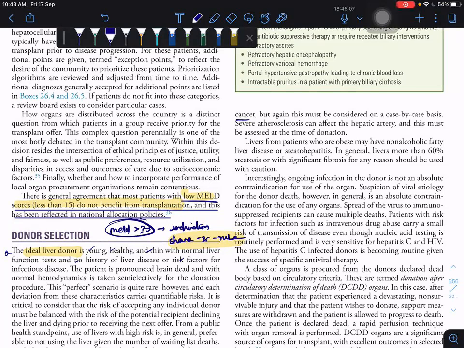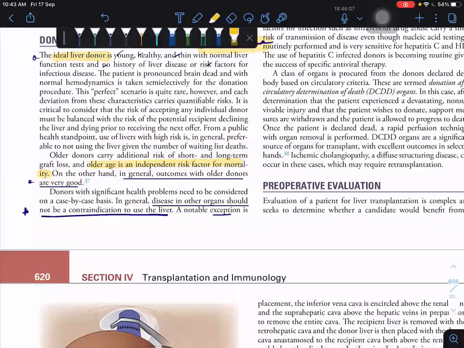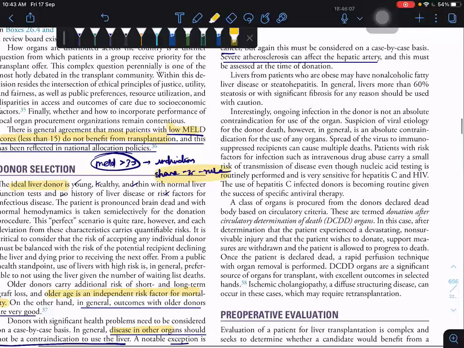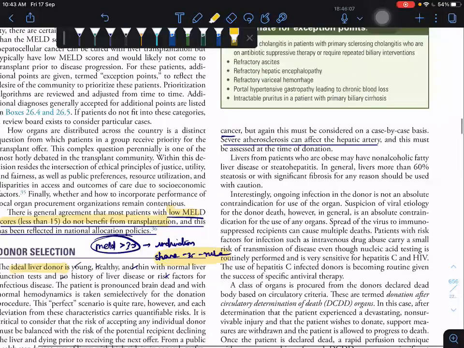Severe atherosclerosis affecting the hepatic artery, and this is a must at the time of donation. You have to be careful about these things. First, you have to see about infection in other organs, disease in other organs, and cancer, and severe atherosclerosis. You have to consider these.